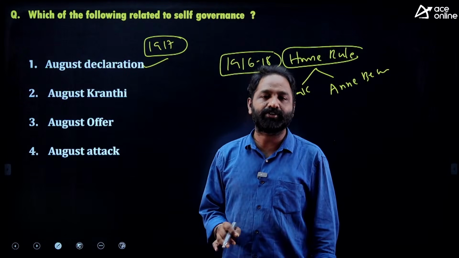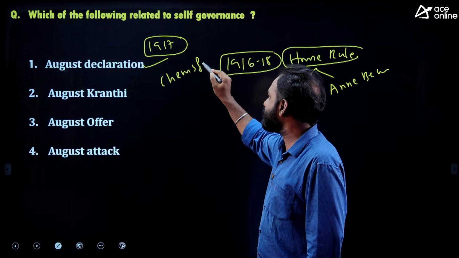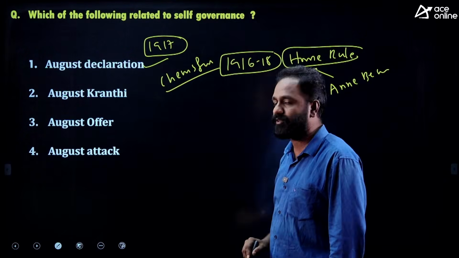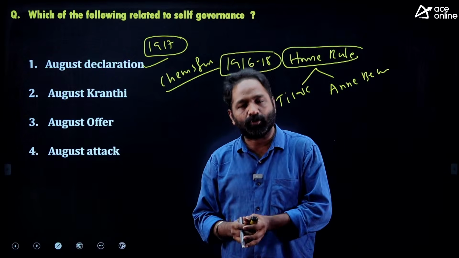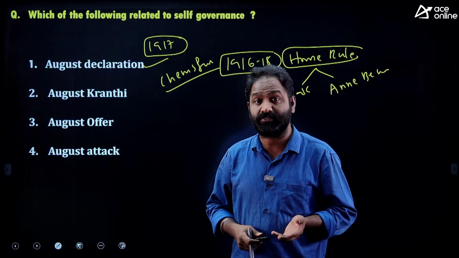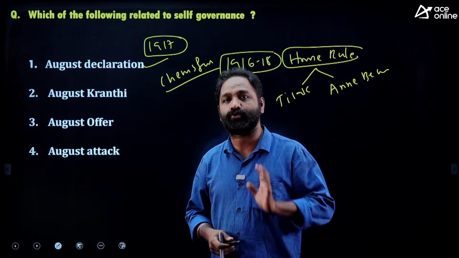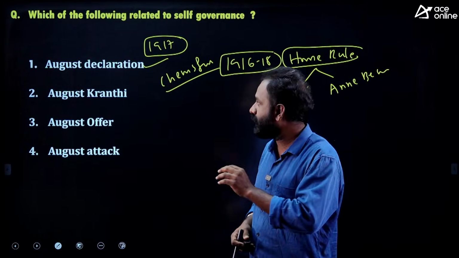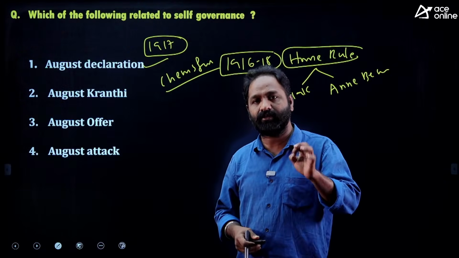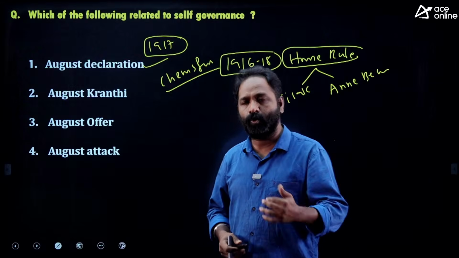In that August Declaration, at that point of time, we had a viceroy called Lord Chelmsford, and Lord Chelmsford guaranteed that, my dear Indians, don't worry, soon we are going to give you self-governance and self-governing institutions. So this is a promise mentioned by Lord Chelmsford in the August Declaration of August 1917, which is a response to the Home Rule movement.